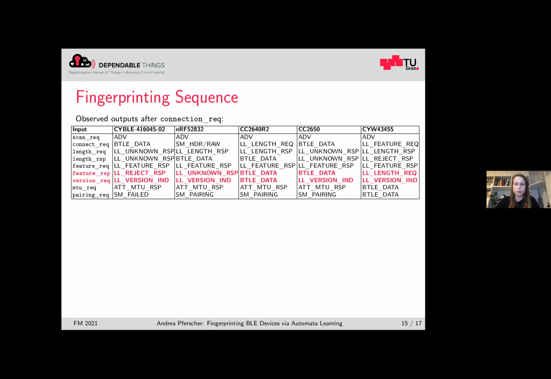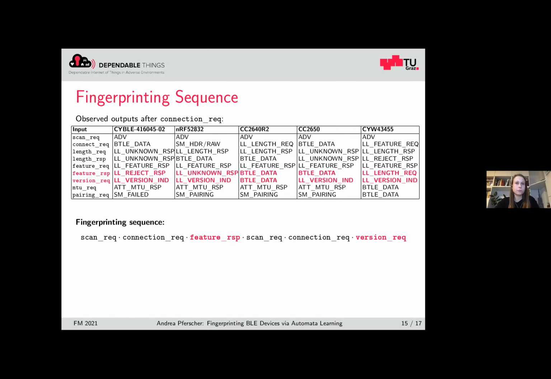So this was very easy because after performing a connection request, all devices behave differently. So if we consider the set of all possible outputs and all possible inputs after a connection request, every device has a different set of possible outputs.